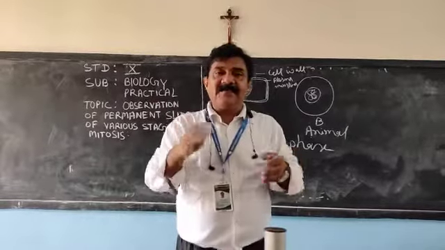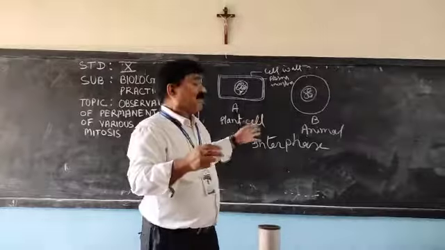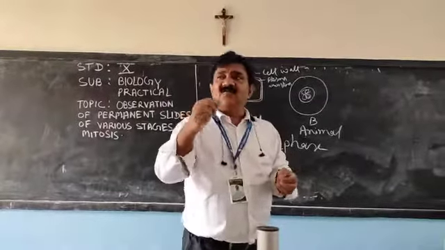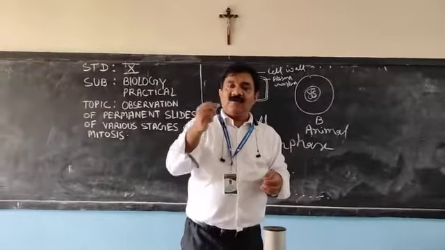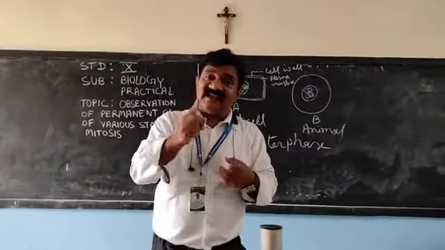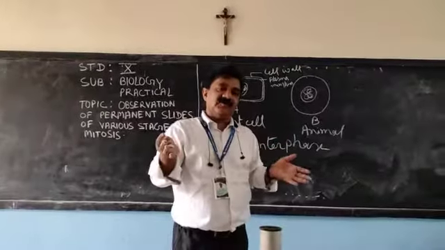Metaphase. In metaphase, whether plant cell or animal cell, all the chromosomes are arranged on the equator. Asters are seen only in the animal cell, but spindle fibers are seen in both.